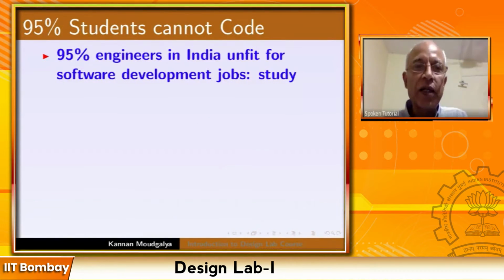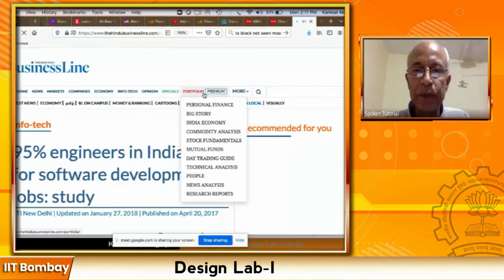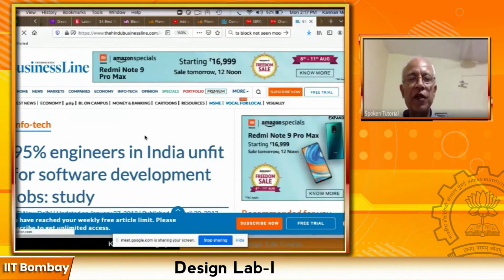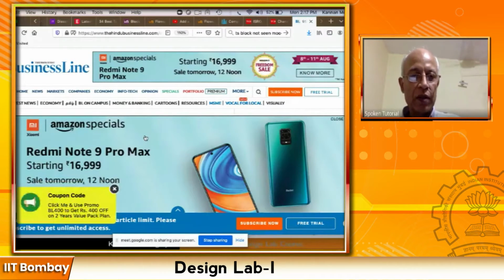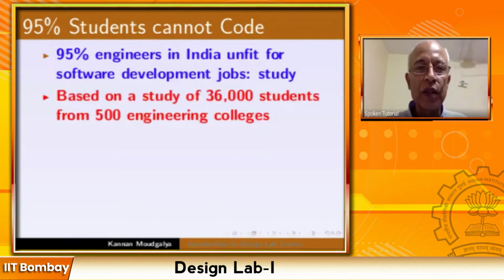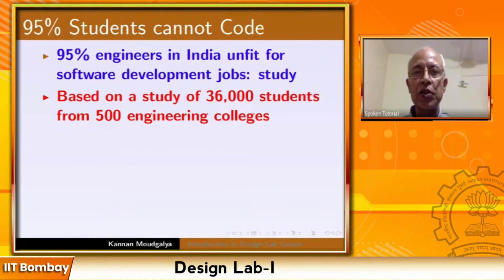Unfortunately, there is a study that found that 95% of engineers in India are unfit for software development. By the way, if you just do a search, 95%, here it is, the Hindu Business Line. It's very important. 95% engineers in India unfit for software development jobs. It's a serious problem. It was based on a study of 36,000 students from 500 engineering colleges. By the way, they are all computer science and IT students.